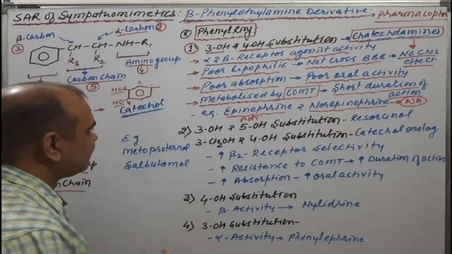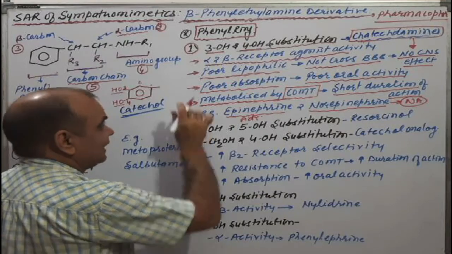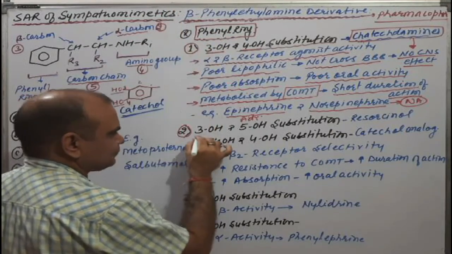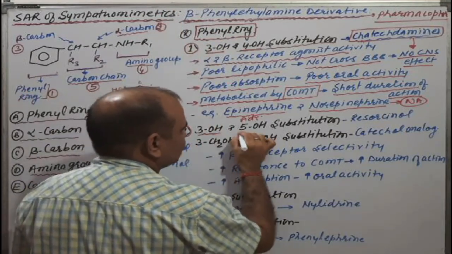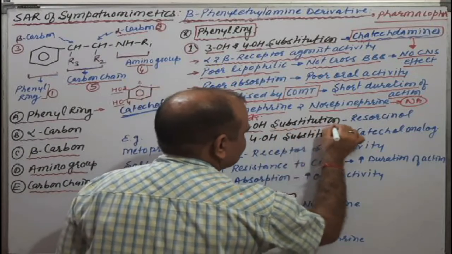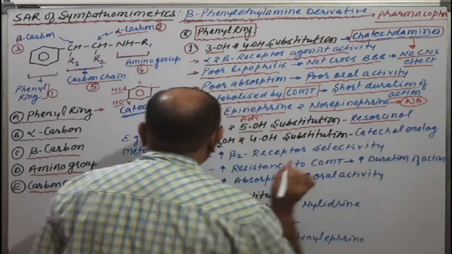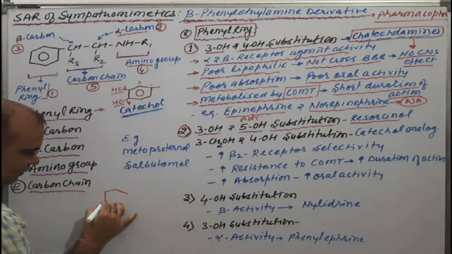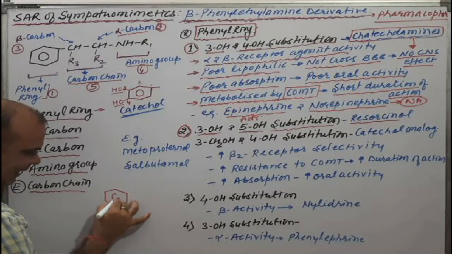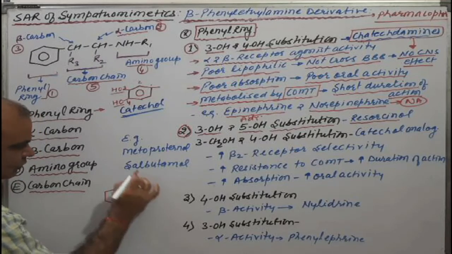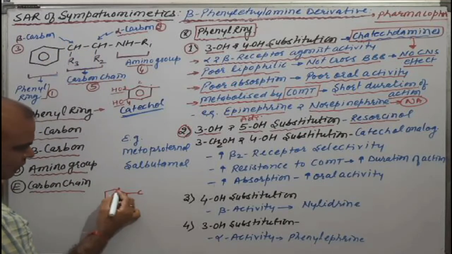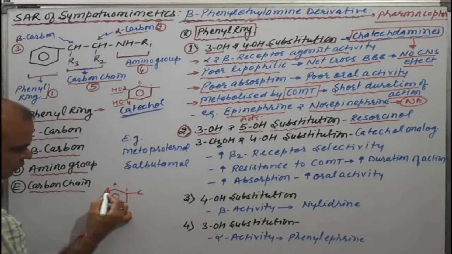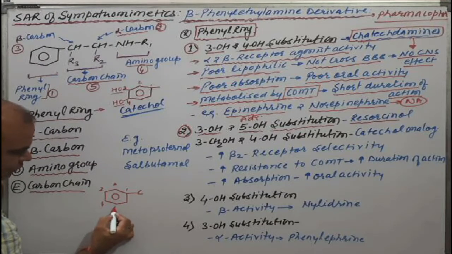Come to the second point for this phenyl ring, that is 3-OH or 5-OH substitution that makes resorcinol. How is it resorcinol? Try to understand. This one is our benzene ring, or phenyl ring, and this is the substitution of beta carbon. This is the first position, then 2, 3, 4 and 5.